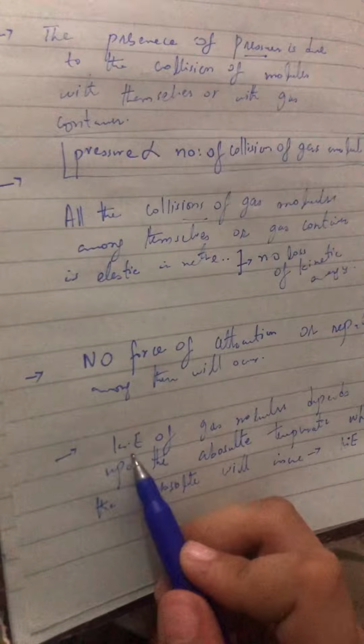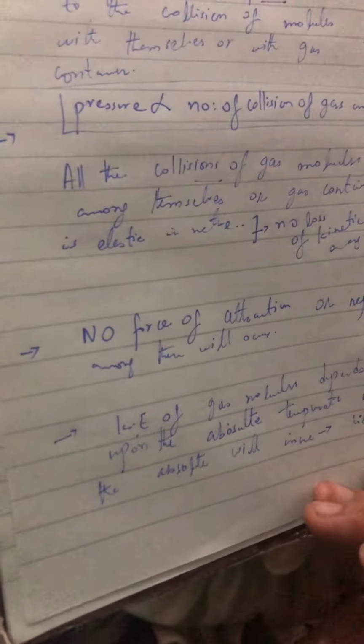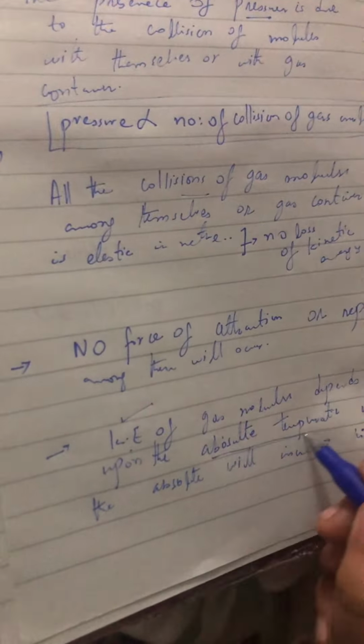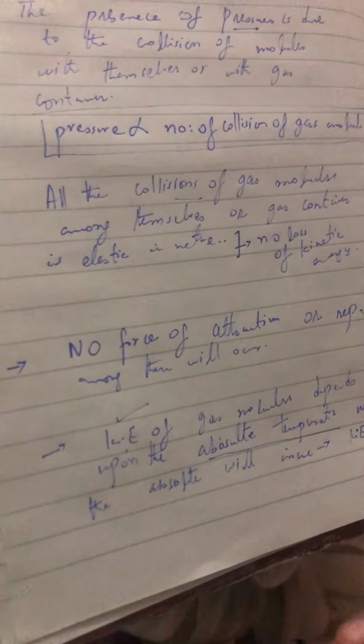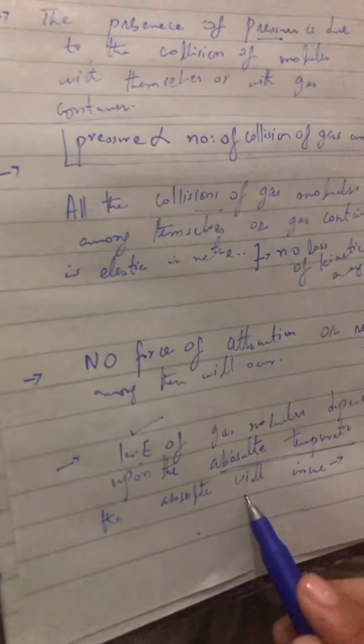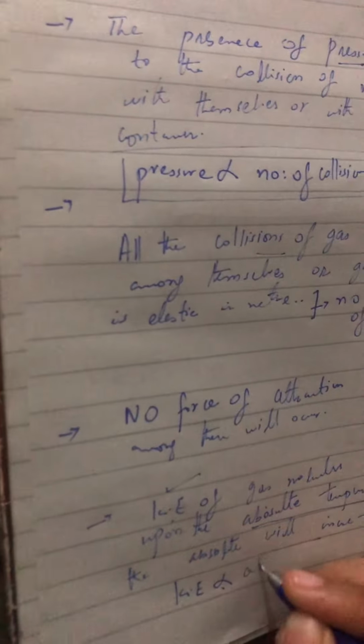What do you mean by that point? That the kinetic energy of the gas molecules depends upon the absolute temperature. What do you mean by absolute temperature? That which starts from 0. When the absolute temperature increases, kinetic energy also increases. So the kinetic energy is directly proportional to the absolute temperature.